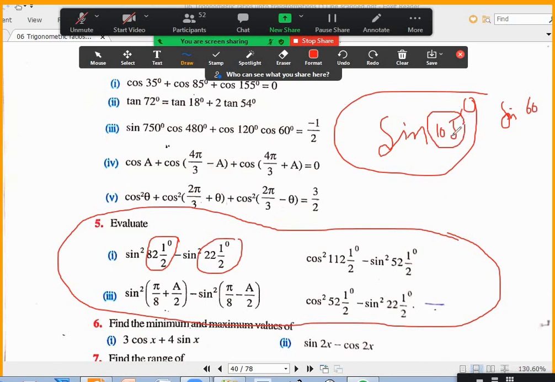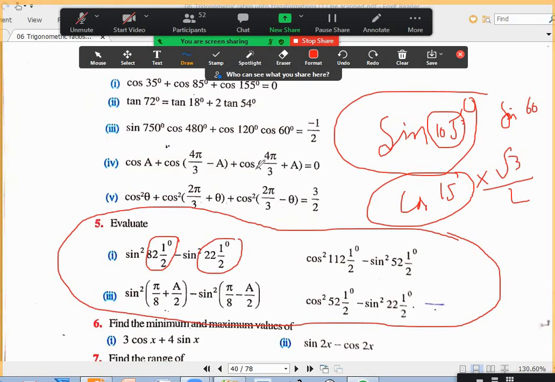You can write 90 plus 15. It will become cos 15. And sin 60 is root 3 by 2. And regarding cos 15, you are supposed to remember it as root 3 plus 1 by 2 root 2. Or you can derive it by cos of 45 degrees minus 30 degrees. You can write 45 minus 30 or 60 minus 45. You can derive it.